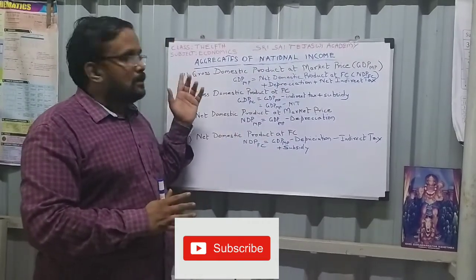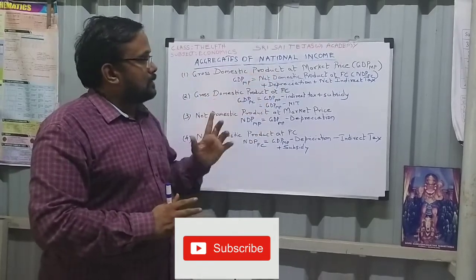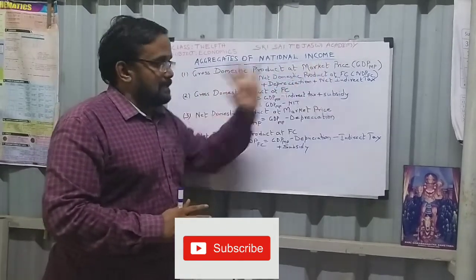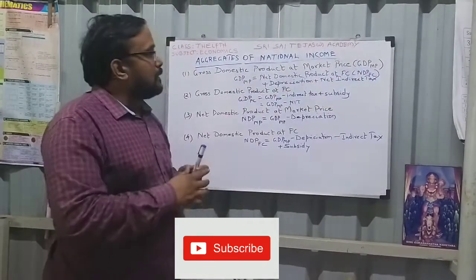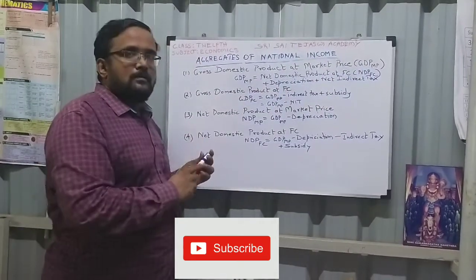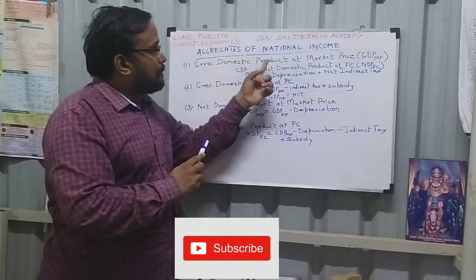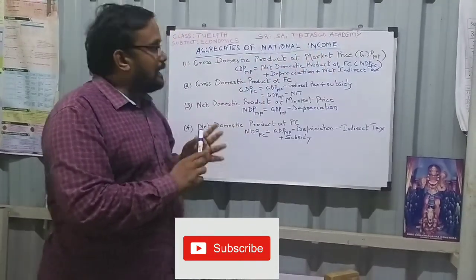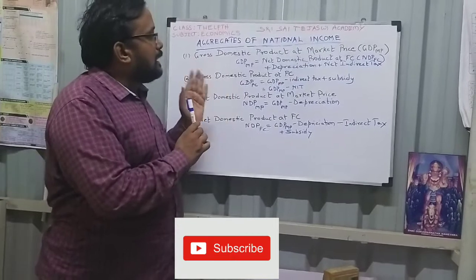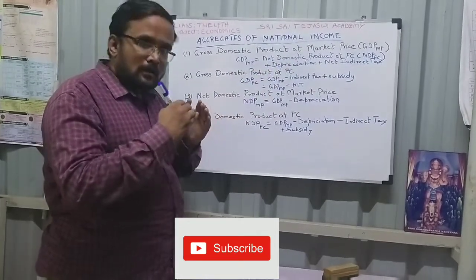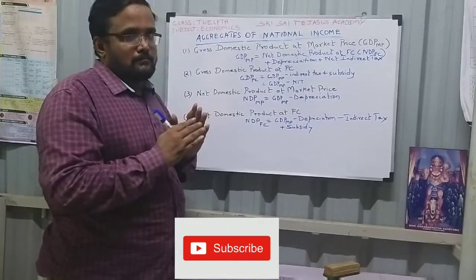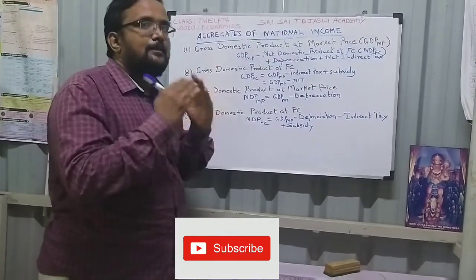First one, gross domestic product at market price, GDP MP. Market price involves taxes and depreciation.